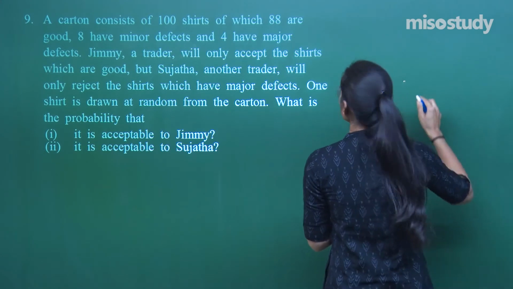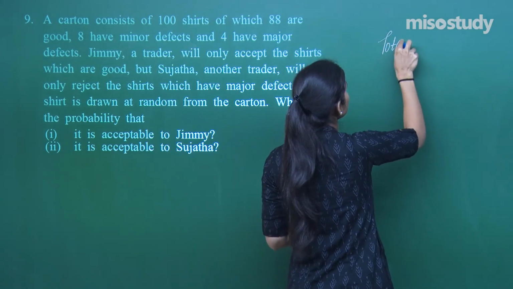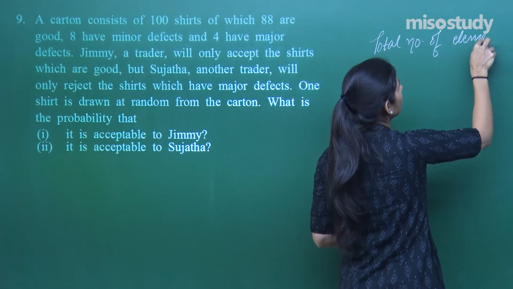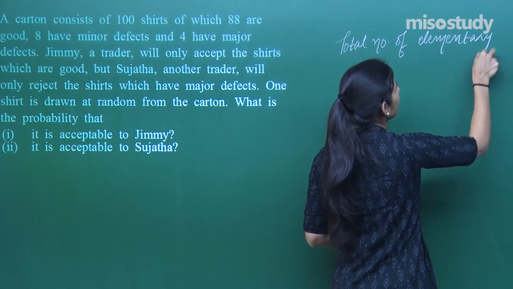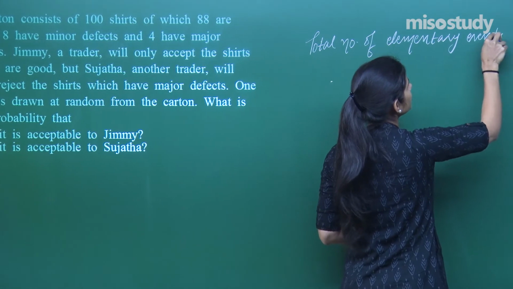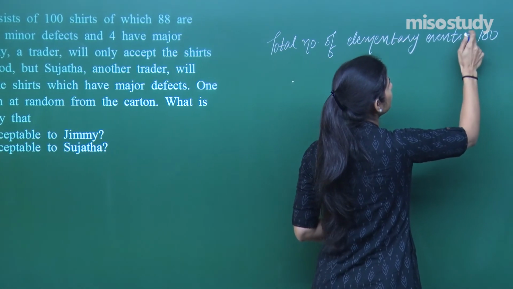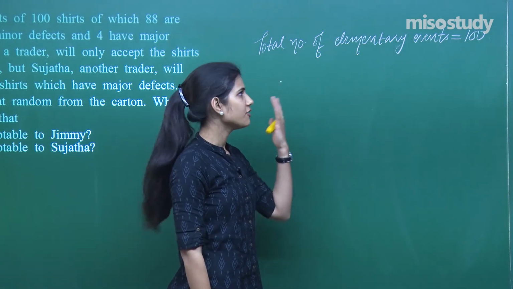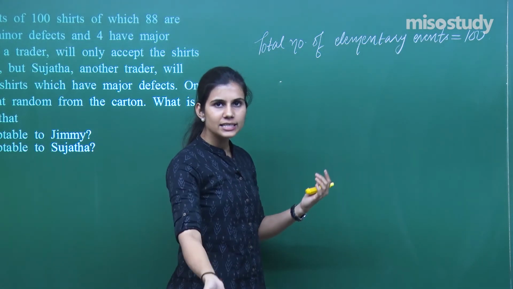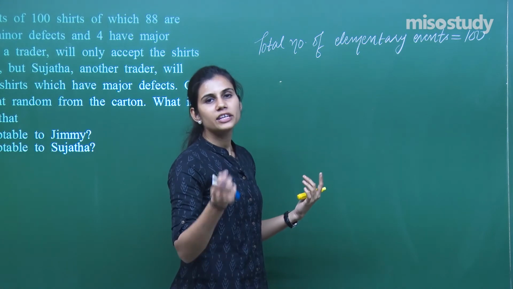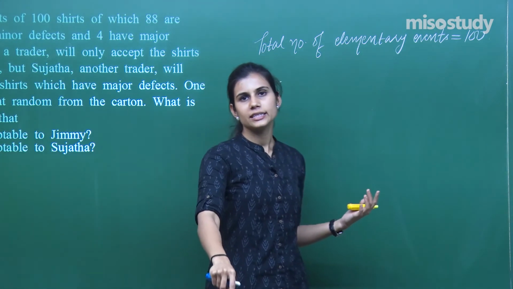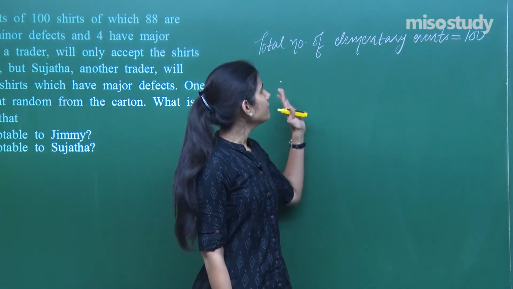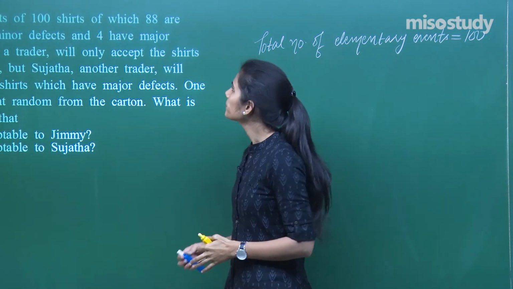So total number of elementary events over here is what? Total number of possible outcomes are what? 100, because 100 shirts are there and any shirt can be withdrawn when you go to the box and withdraw one shirt, right? So there are 100 possibilities that I have as coming up as the very shirt that I withdraw. So when I put my hand in this box of 100 shirts and I withdraw a shirt, any of the 100 shirts can come up. So I have 100 possible outcomes.